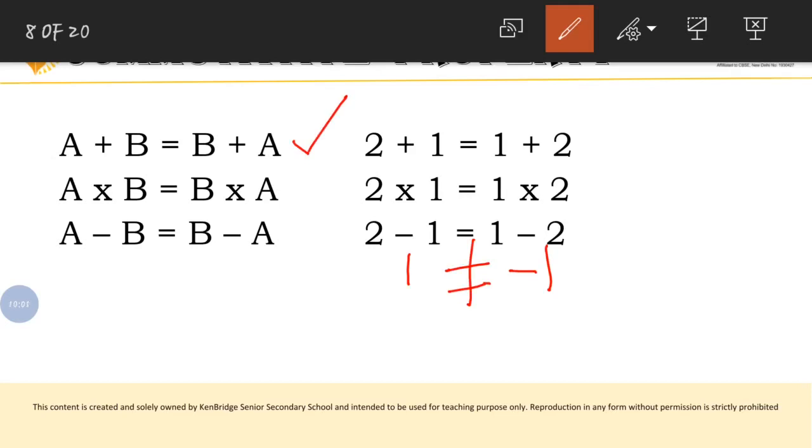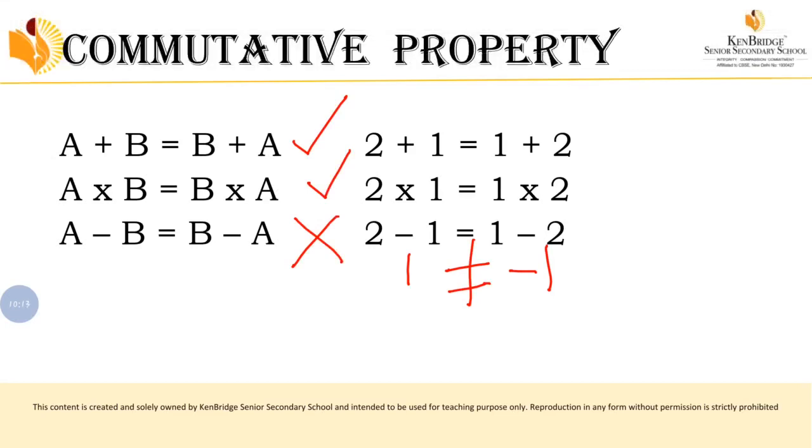A plus B is equal to B plus A is satisfied. A into B is equal to B into A is satisfied. But A minus B is equal to B minus A is not satisfied. Okay, so let's move on to the next one.